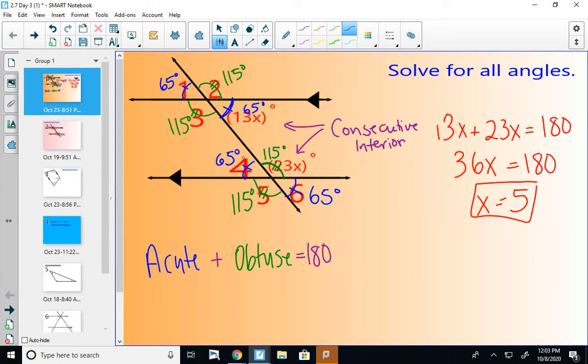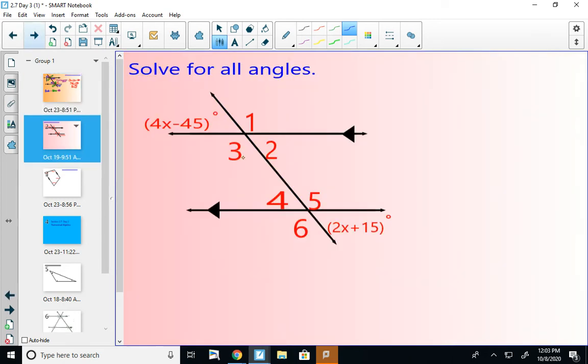All right, let's work out a similar example. So I'm going to start by setting up some sort of an equation. It looks like I have an expression up in this corner and an expression down in this corner. So we should probably try and use those two somehow. Those two angles are on opposite sides of the transversal, and they are outside.